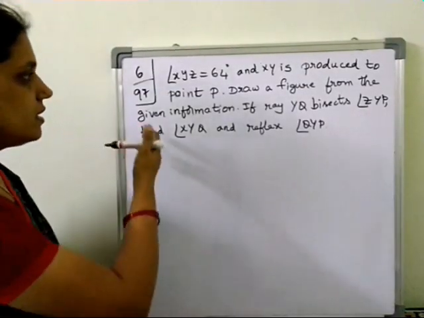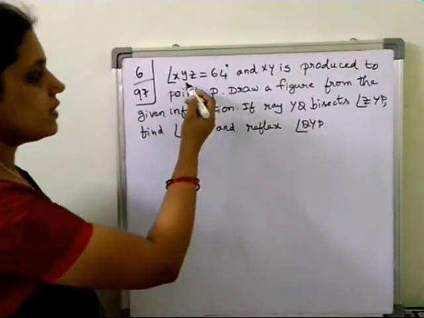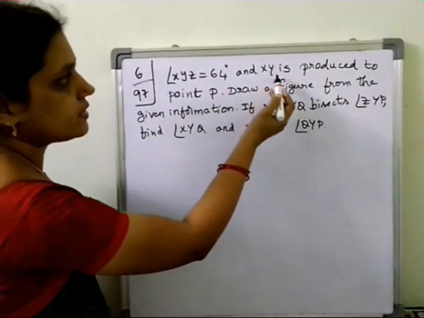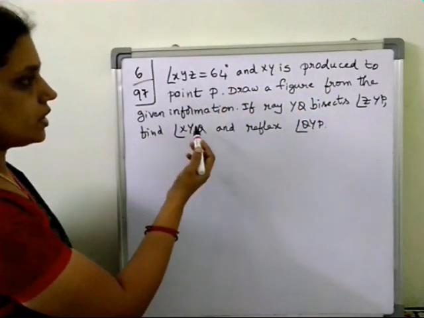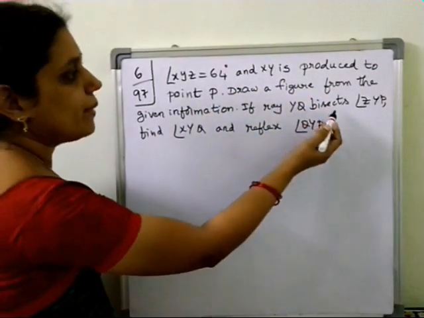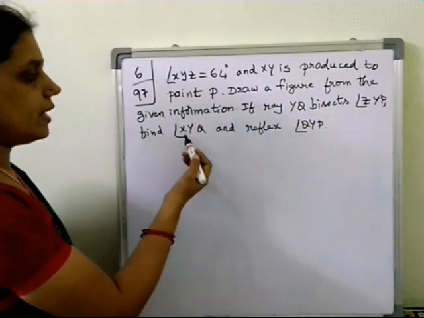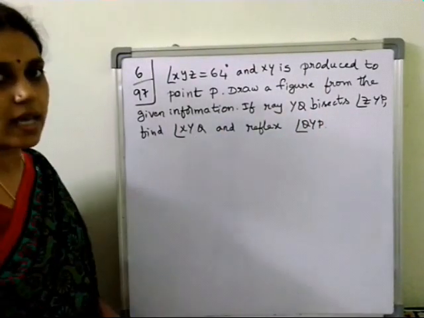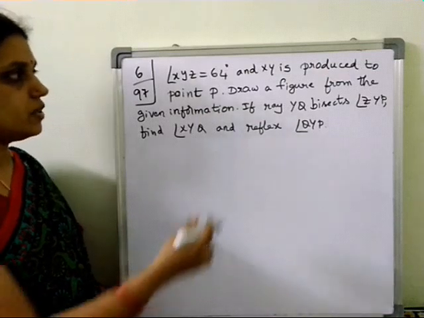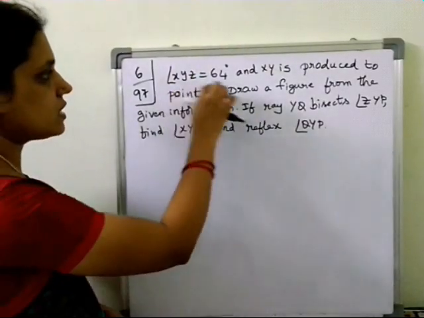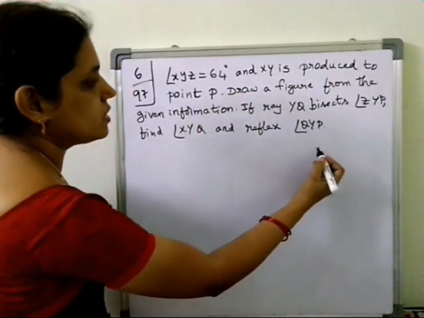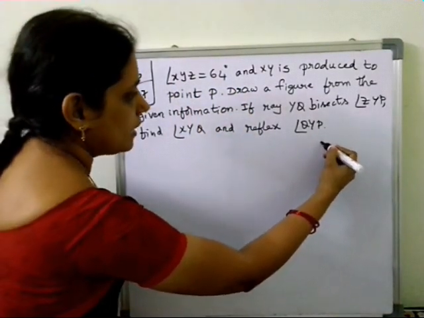This is the sixth question in the same exercise. Angle XYZ equals 64 degrees and XY is produced to point P. Draw a figure from the given information. If ray YQ bisects angle ZYP, then find angle XYQ and reflex angle QYP. First you need to draw the figure from the given information. What is given first? Angle XYZ equals 64 degrees.